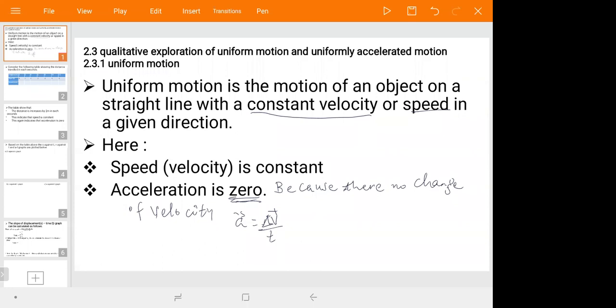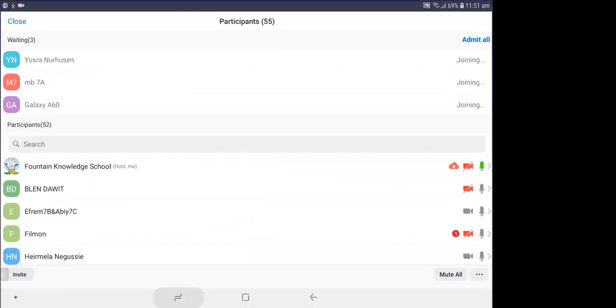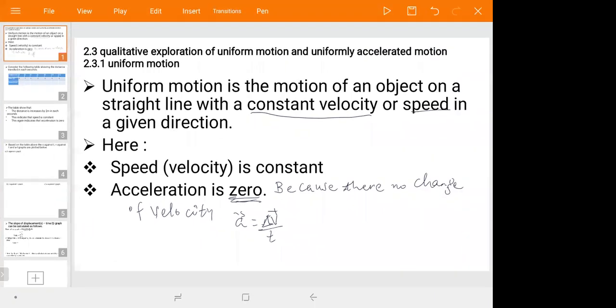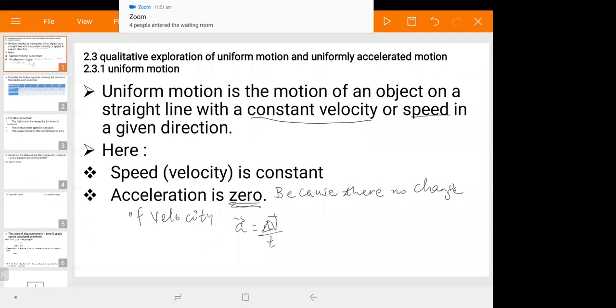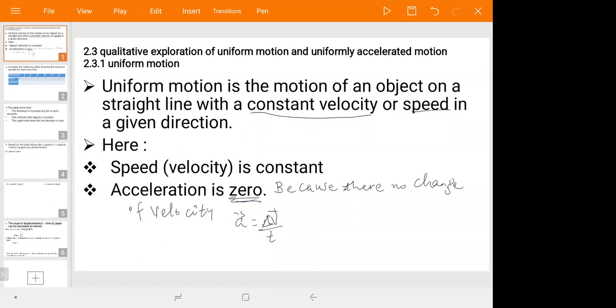Speed in a given direction means it becomes velocity too. Therefore, in uniform motion, speed or velocity is constant and acceleration is zero. You must know the definition of uniform motion, as well as that speed is constant and acceleration becomes zero.